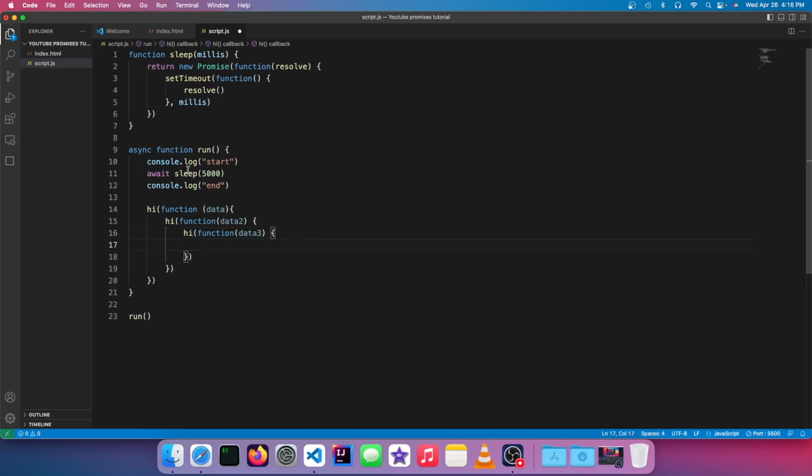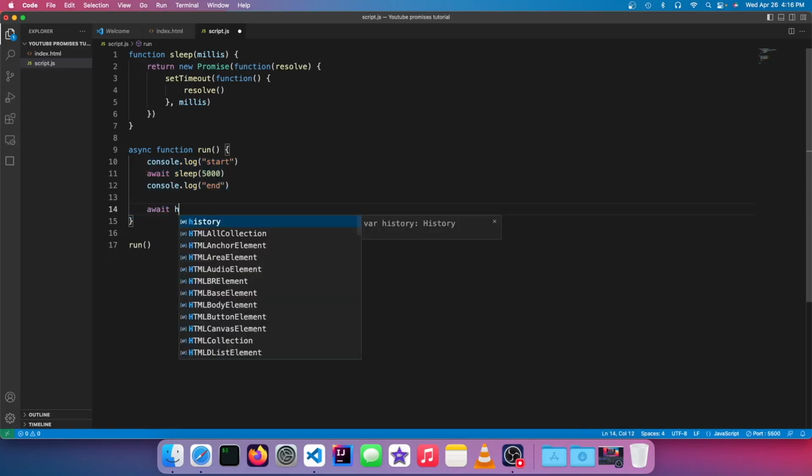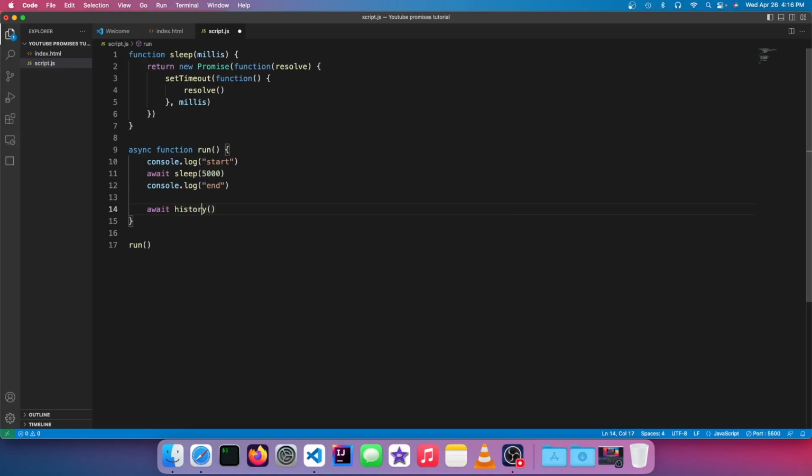So this is really bad, and this is how you used to write it. But now, because of new modern code practices, we have promises that make everything easier. So instead of this, it's this. In fact, I could actually turn this into what it would look like with promises. As you can see, that is just so much cleaner.